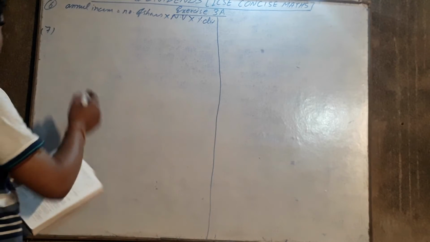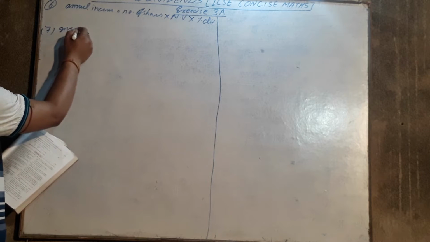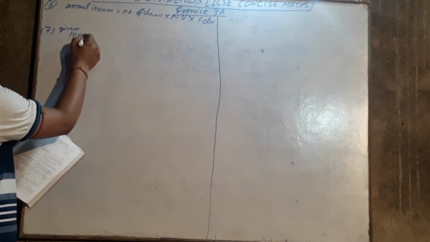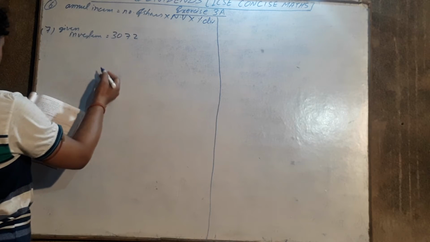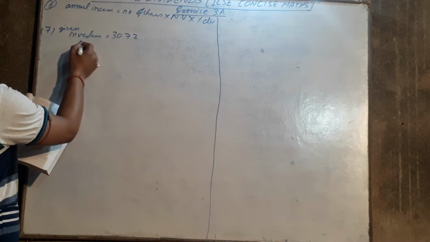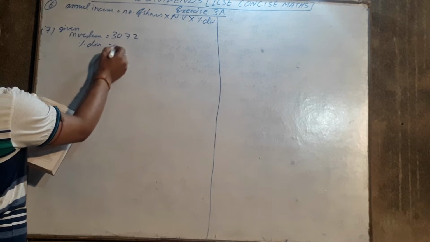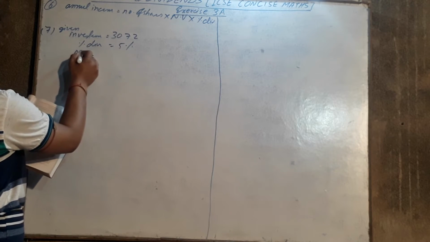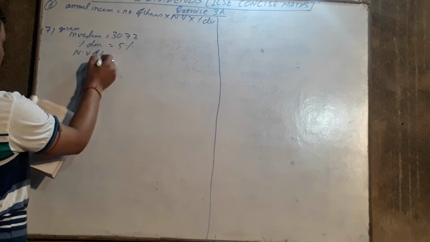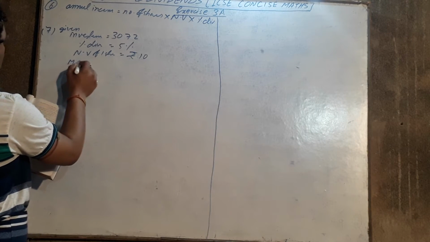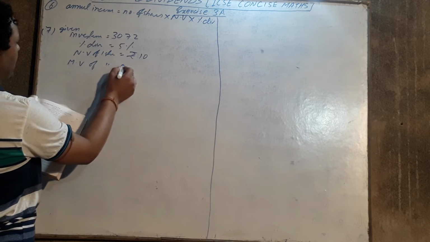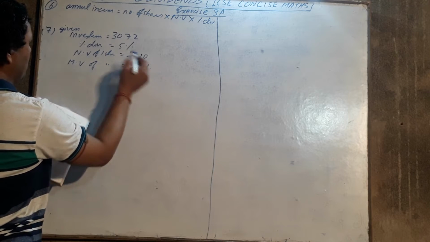So in this question we have been given investment, that is 3072 rupees. Percentage dividend is given, 5%. Nominal value of one share is rupees 10. Market value of one share is rupees 16.